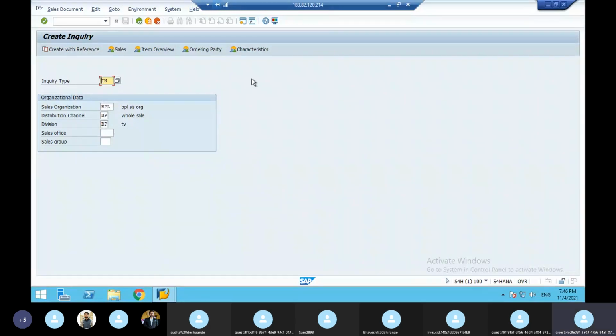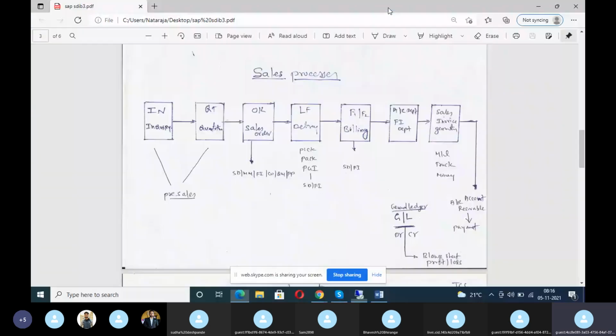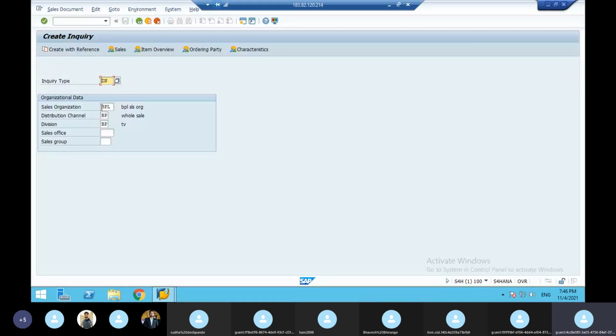I told you, if you want to do inquiry, quotation, order, delivery, billing, you need master data. What are the master data? Organization structure master data, customer master data, material master record, customer material information record master data, then price master data. So that is why for an inquiry you need all those things. The sales area is coming from your enterprise structure master data. Then you give the inquiry document type IN, then enter.